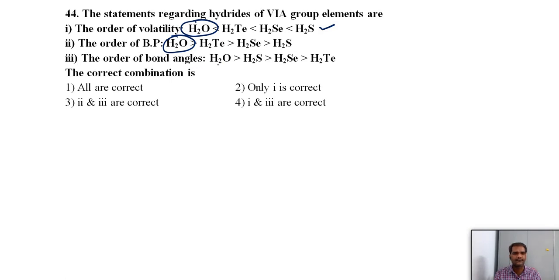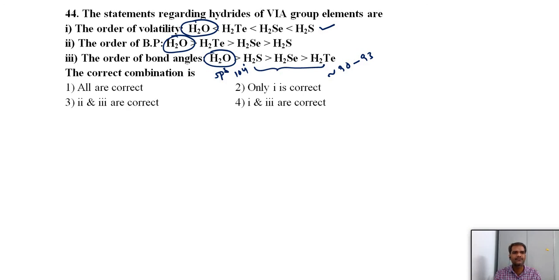Bond angles: top to bottom, bond angle decreases. One more important point here: water undergoes sp3 hybridization and its bond angle is 104 degrees. But for the remaining H2S, H2Se and H2Te, the bond angles are close to 90. H2S may be 92 or 93, H2Se about 91 or 92, approximately between 90 and 93.